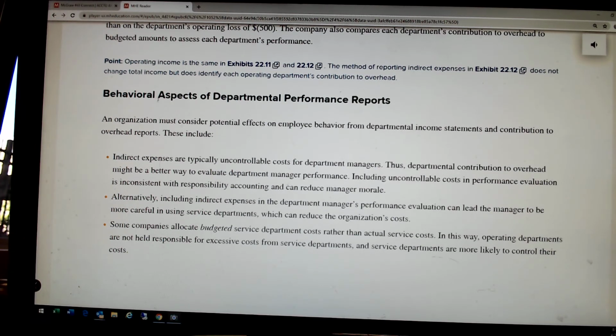Behavioral aspects: indirect expenses are typically uncontrollable. Those indirect allocated expenses are typically uncontrollable. Therefore the managers of those departments don't even get a report. They don't even know how we're doing on those indirect costs. There's no reason for them to know, because they're not responsible for them.